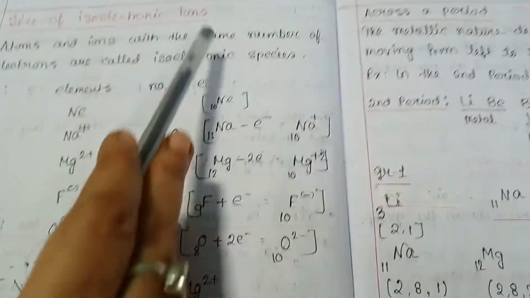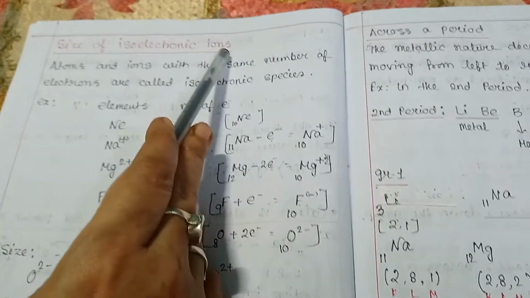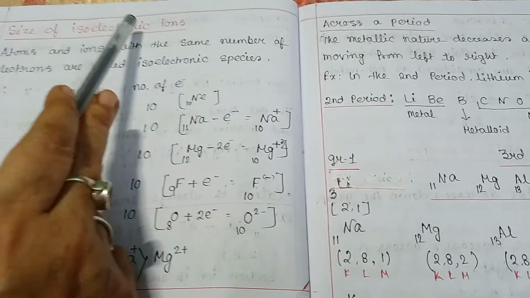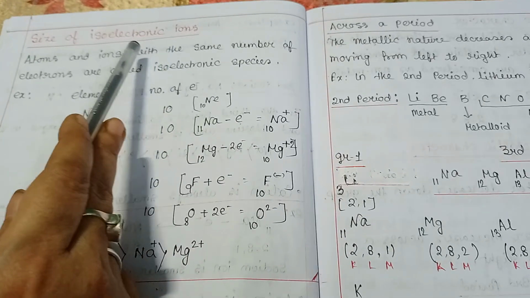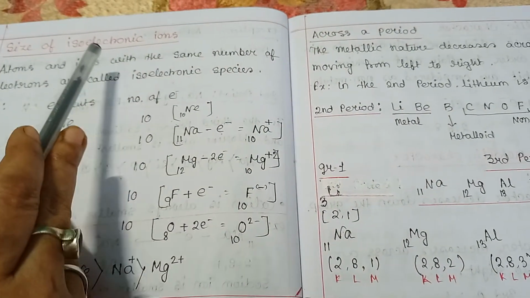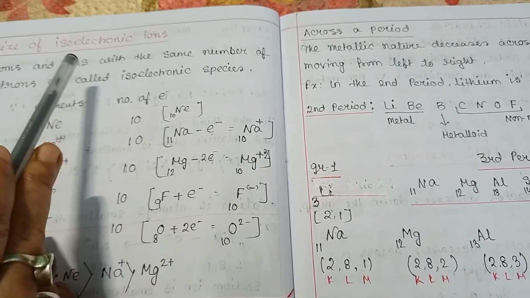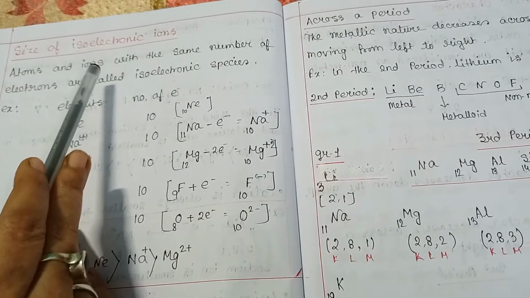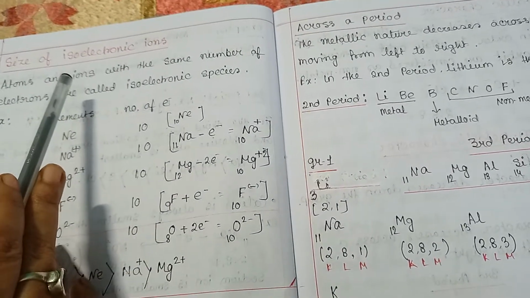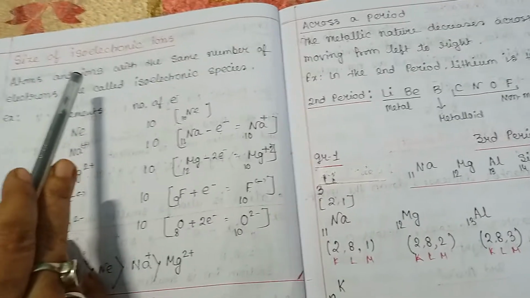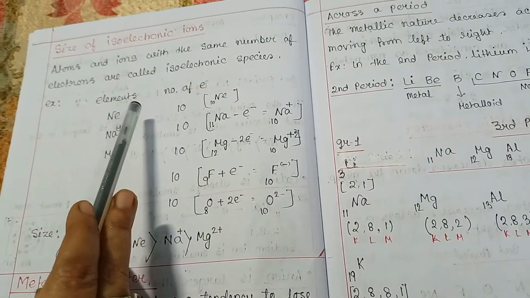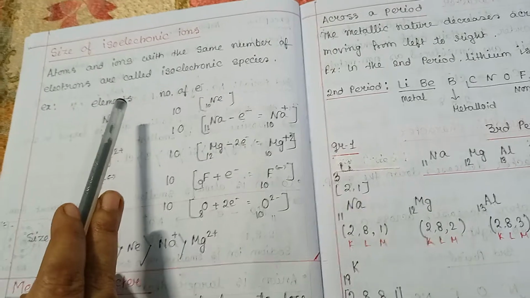Now I will discuss the size of isoelectronic ions. What are isoelectronic species? Atoms and ions with the same number of electrons are called isoelectronic species. Now, the size of isoelectronic ions depends upon the nuclear charge, meaning the number of protons. The greater the nuclear charge, the smaller the size, because then electrons are strongly attracted by the nucleus and are pulled inward.